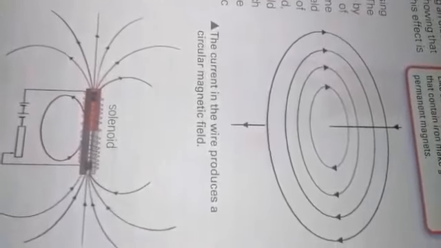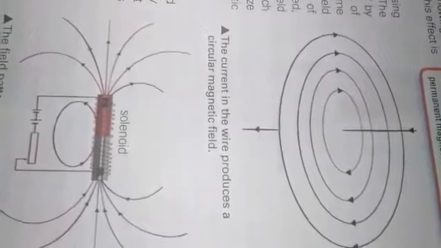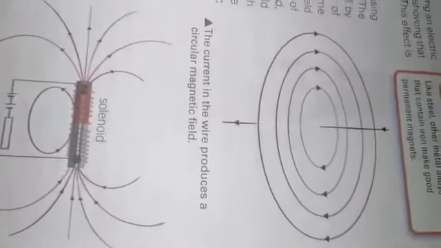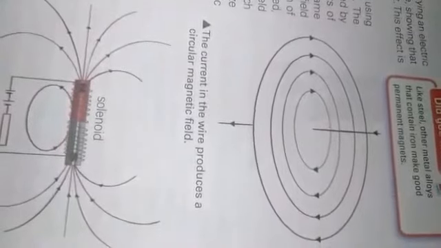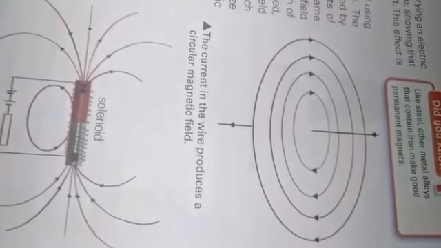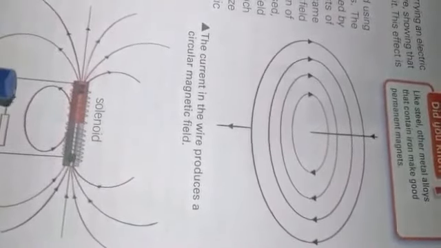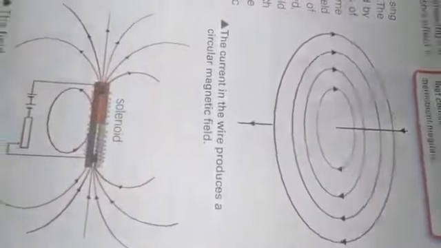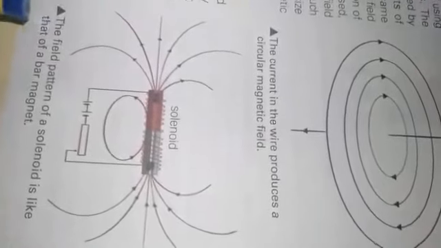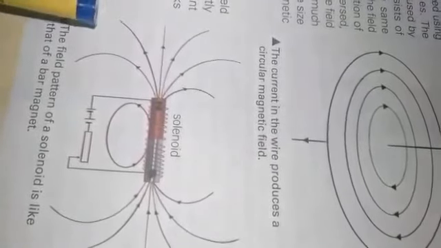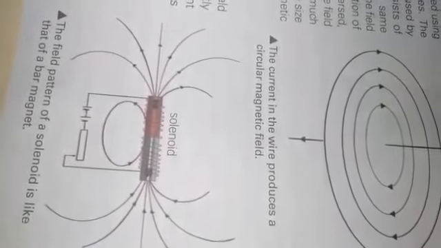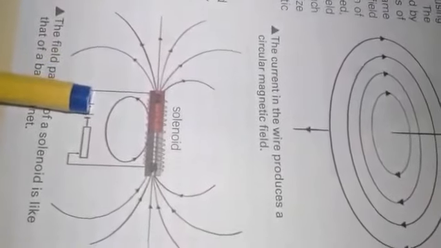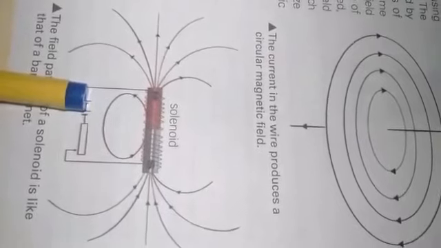For example, if we wind this wire into a coil, a long tightly wound coil is called a solenoid, and when current passes through this solenoid, a magnetic field also appears around it, but the magnetic field that appears around this solenoid is different from the magnetic field of a wire. This magnetic field is similar to that of the bar magnet.